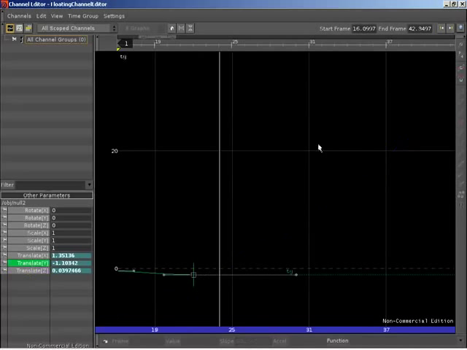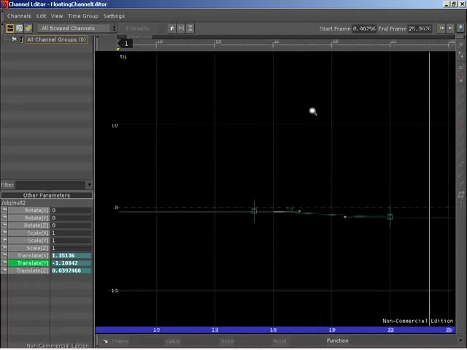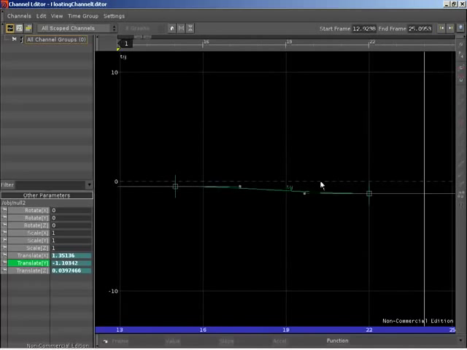Now let's take a look at Translate Y. I'm fairly happy with how Translate Y is taking place. We are going to accelerate into our Translate Y, and obviously I don't want a sudden jolt when we stop changing in Translate Y, because that will alert the viewer to the fact that we have stopped changing in Translate Y, so an ease in, ease out is going to be perfect there.